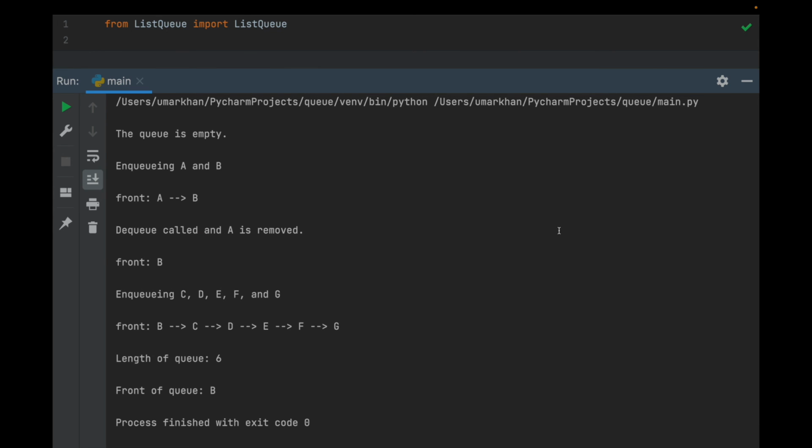All right, so we have the queue is empty. Enqueuing A and B, so you get A to B, dequeue called, and A is removed, so now the front is B. That makes sense. So then we enqueue C, D, E, F, and G, so now I have B, C, D, E, F, and G, and the length is 6. And it is, because there are 6 things there. The front of the queue is B, and the process finished.